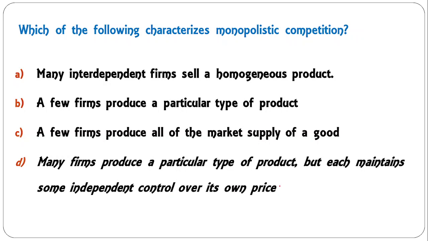So D is the correct answer, because in monopolistic competition there are many firms. This way B and C will be removed, and now you have to decide between A and D. A says that many independent firms sell a homogeneous product. Homogeneity is not a characteristic of monopolistic competition. They sell not identical but differentiated products, which gives them little control over price. So D is the correct answer here.